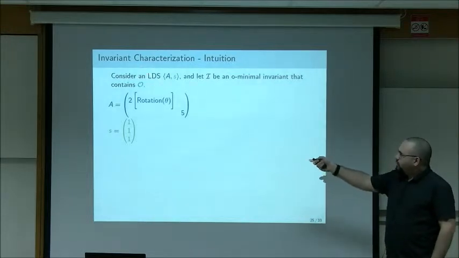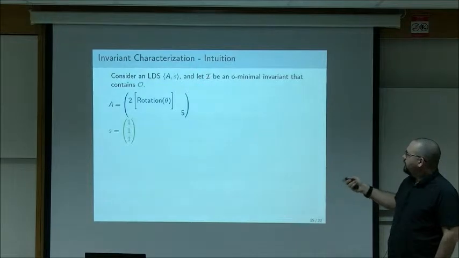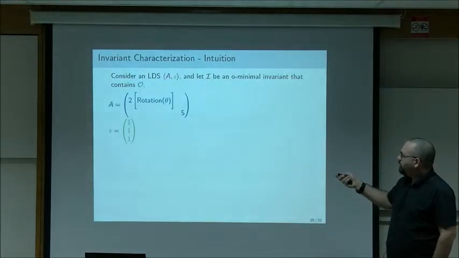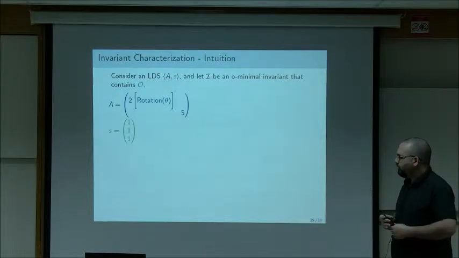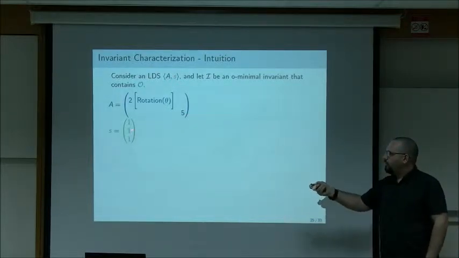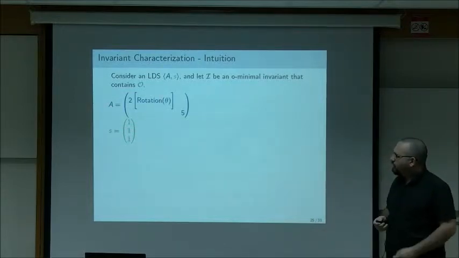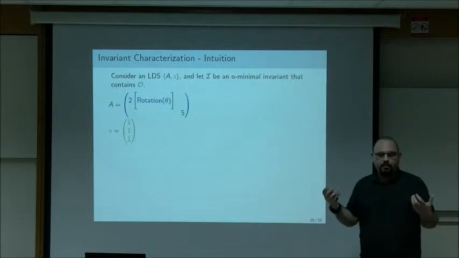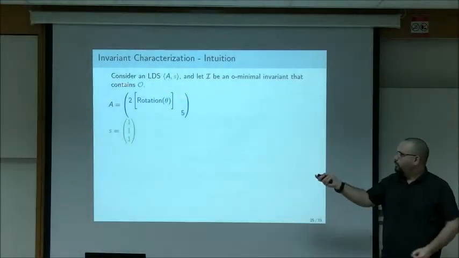So we look at a linear dynamical system A, S, and we want to find an O-minimal set I that is invariant under the matrix A. It contains the S, and it contains the entire orbit. So it contains the initial point and is invariant under the matrix. And again, we'll look at the example we had before with this matrix and this vector. Now, this matrix is a bit hard to analyze. What I would do is diagonalize it. So every matrix can be either diagonalized or put into Jordan form. This matrix can be diagonalized.